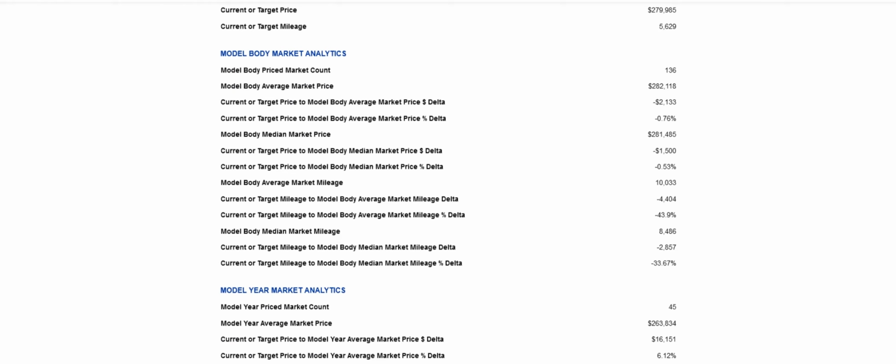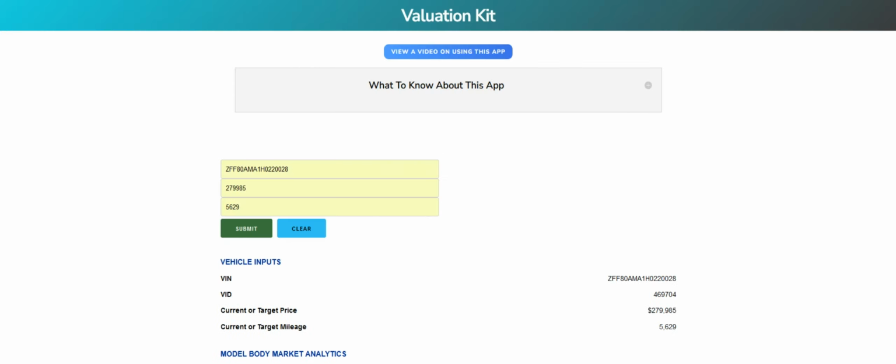These values are returned for both the model in general and for the specific model year. Use these data to understand a vehicle's variance in price and mileage to the current market inventory. Assess the variance to the current market inventory in dollars or percentages. Change the input values to conduct what-if analysis to learn how price and mileage changes affect market position.